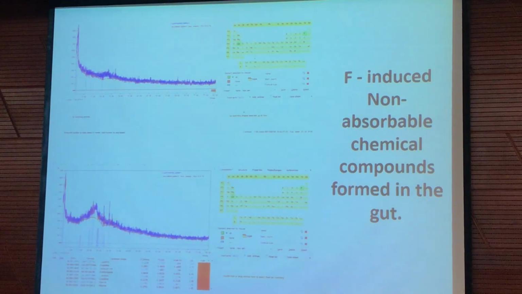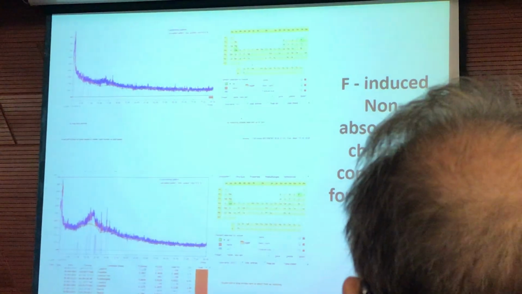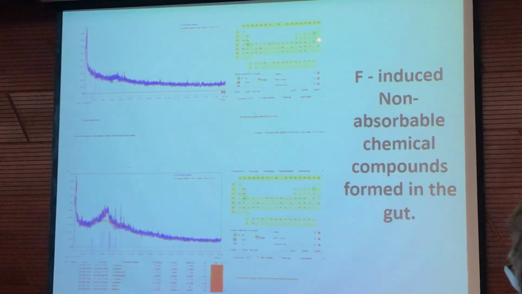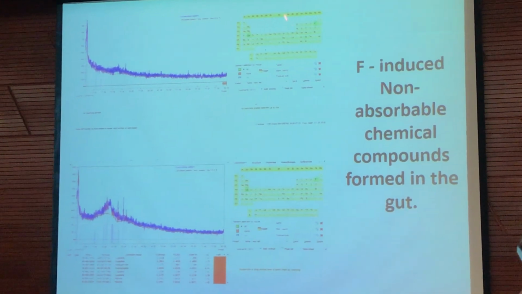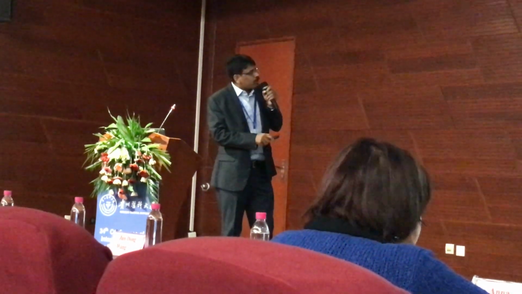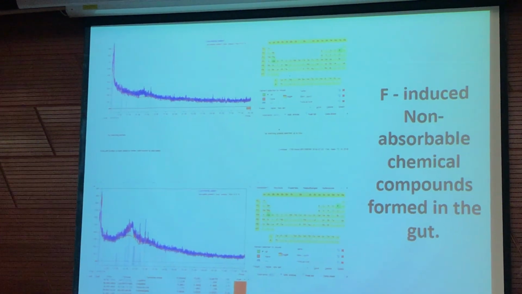It is not looking clear, but one thing we can see: here we have selected fluoride, and this is fluoride and this is calcium. If we choose the compound having fluoride as well as calcium, in a normal group we can see that there is no compound in the fecal material which contains fluoride as well as calcium.